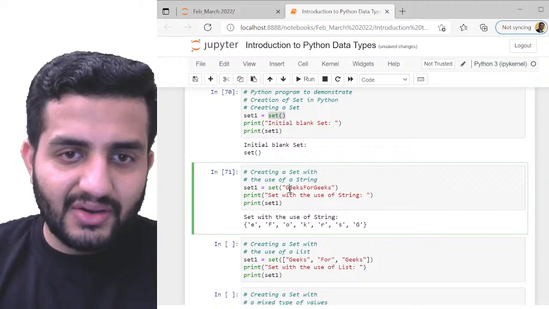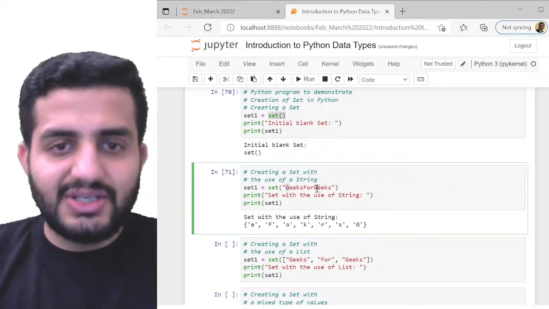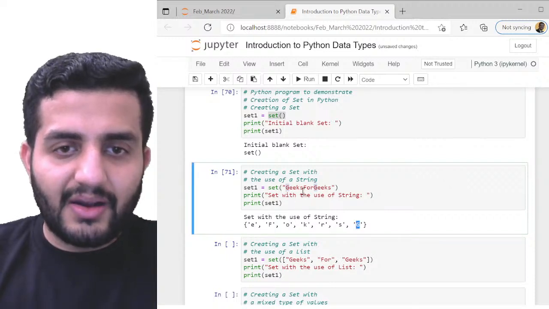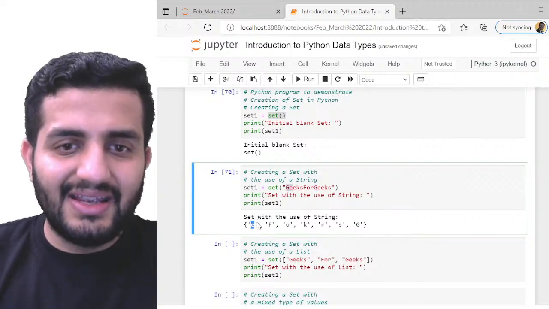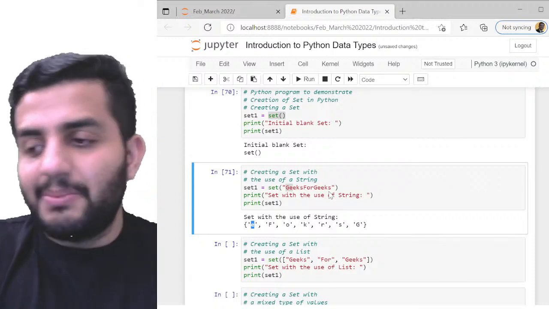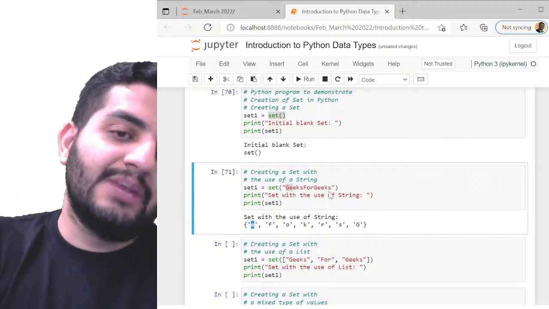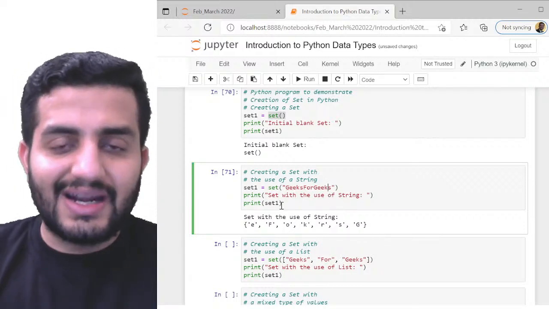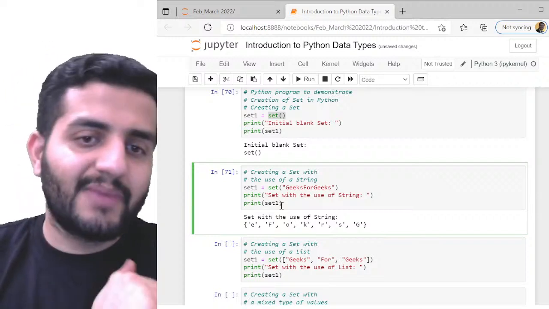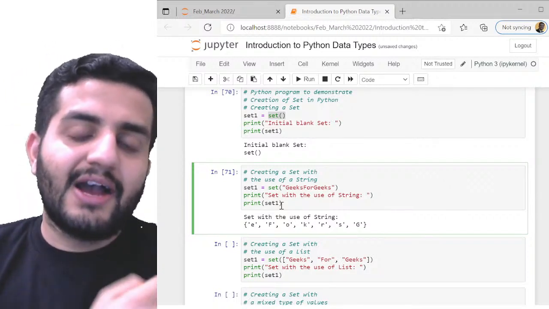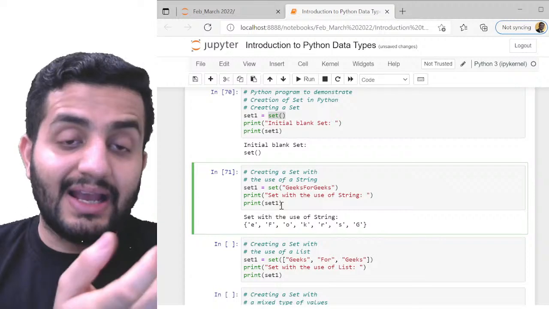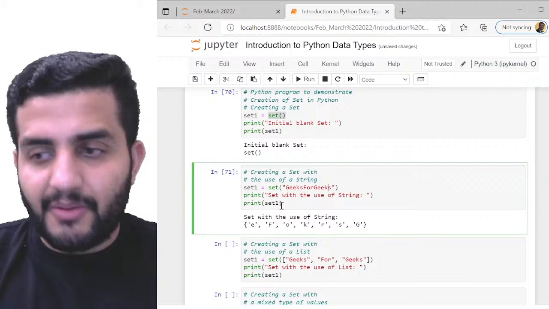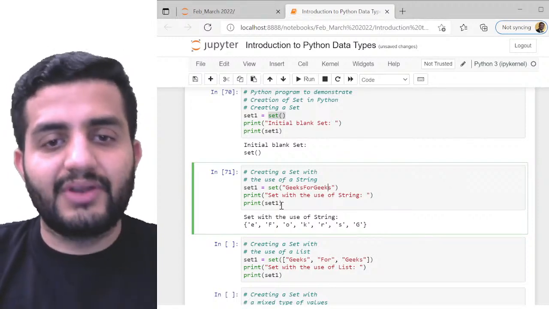Now this G got replaced by a single G here, and also the E got replaced by a single E, likewise. So all the unique characters of my individual element, which is part of my statement here, will be defined under my set. So set is an unordered collection of elements where I'll have only the elements which are unique, which are not repeating, where the duplicates are removed from my collection. Okay, so that is the definition of set.